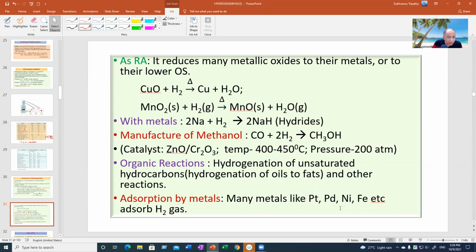And many metals like platinum, palladium, nickel, iron, they can adsorb hydrogen gas. Adsorb means it will be retaining hydrogen molecules on the surface. It won't penetrate to the bulk of the substance, the metal, but it will be localized at the upper part, that is at the surface. That is called adsorption.